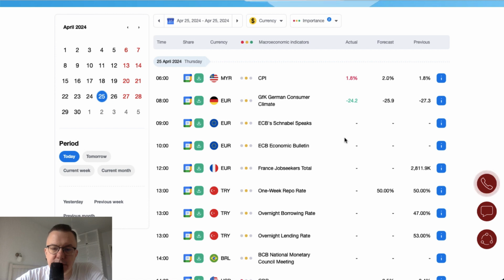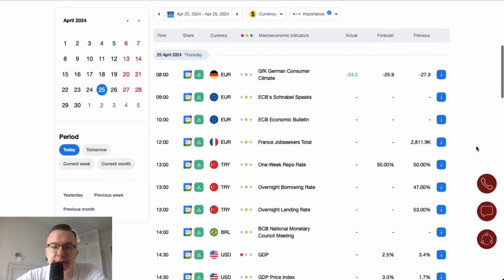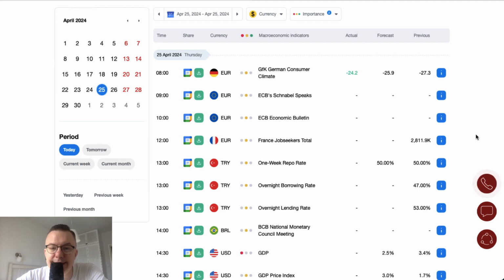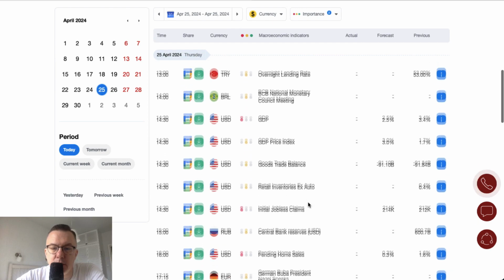GfK German consumer climate deteriorates a little bit lower than expected, minus 24 points, while the forecast was minus 25.9, which is still better than minus 27.3 previously. So a little bit of better data in Germany. ECB Schnabel will speak at the Eurogroup meeting at 9 o'clock. ECB economic bulletin is scheduled for release at 10 o'clock.